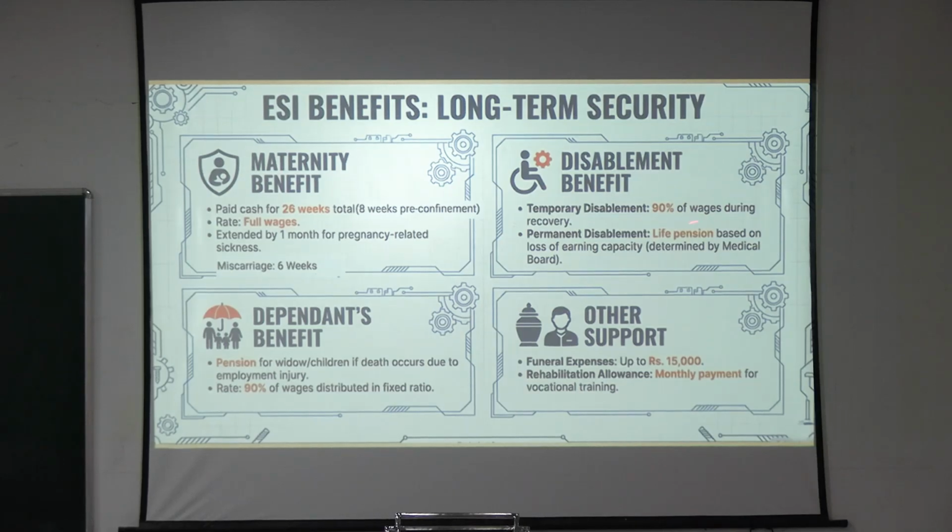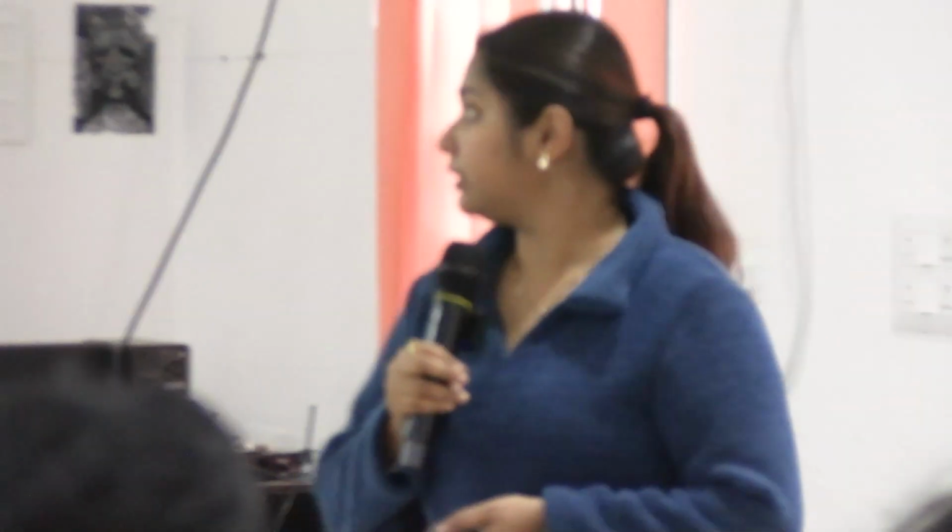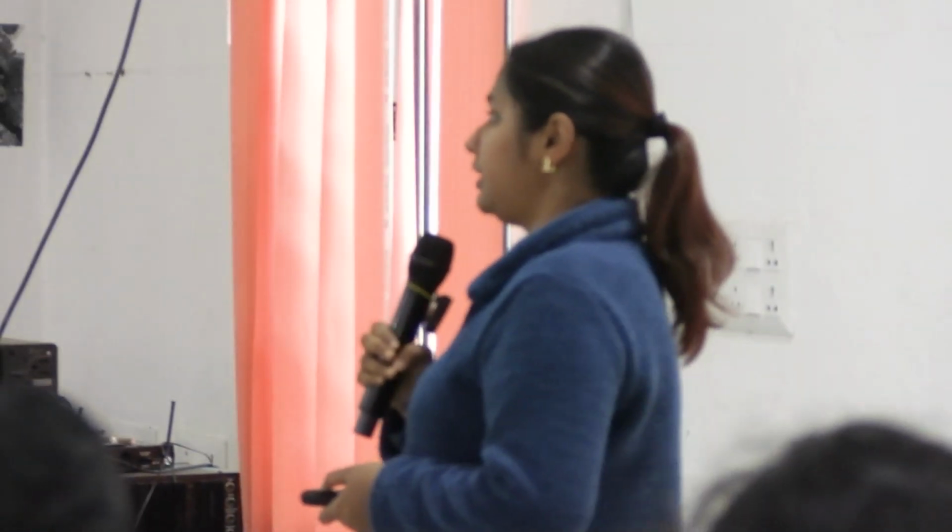Then the disability benefit, that is temporary disablement is 90% of the wages as I said, and permanent disablement is life pension. Then there is a dependence benefit, that is pension for someone who has died. So for the dependents, what do they get? Pension for the widow or children if death occurs due to employment injury. Okay. And 90% of the wages distributed in fixed ratio.